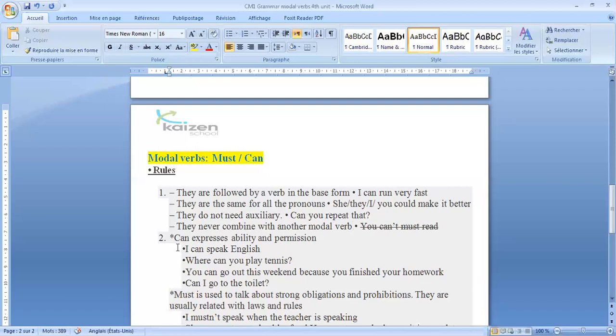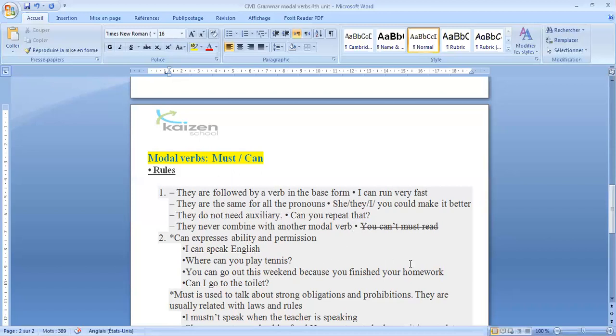Okay, let's talk about can. Can expresses ability and permission. Ability and permission. I can speak English. Where can you play tennis? You can go out this weekend because you finished your homework.